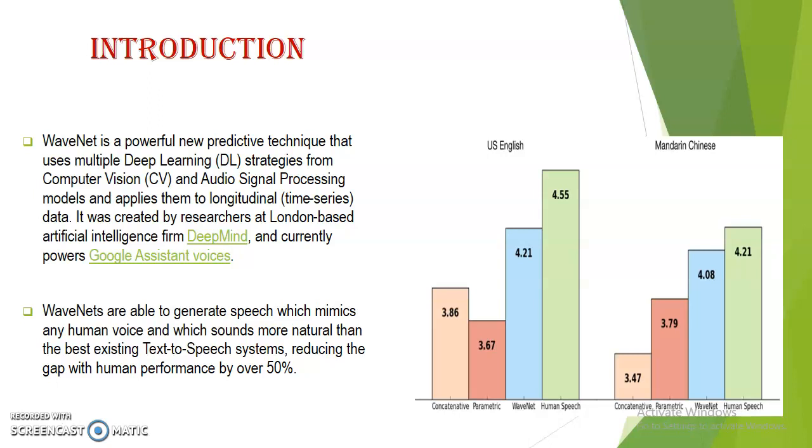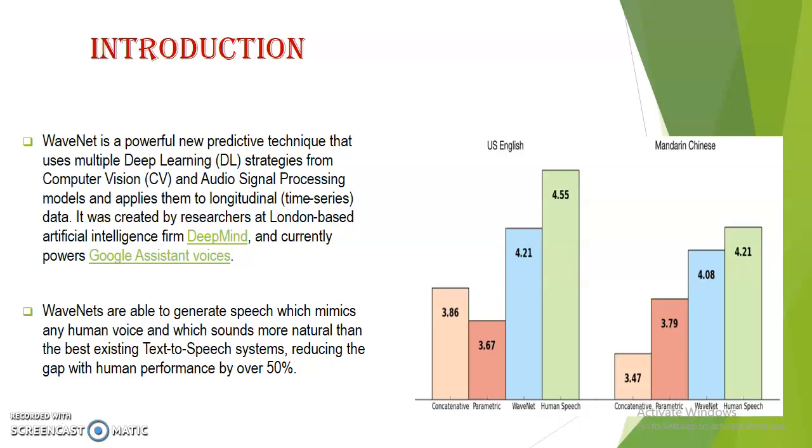In comparison to these concatenative and parametric ones, WaveNet performs quite well. It's 4.25 on the scale of 1 to 5. Same for Mandarin Chinese. So we can see that for text to speech conversion, it performs quite well in comparison to other algorithms.